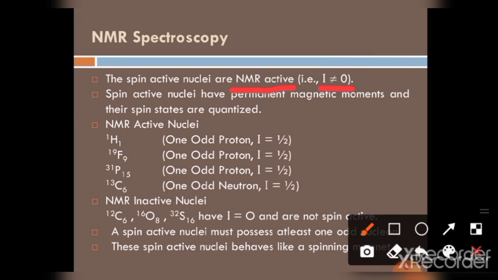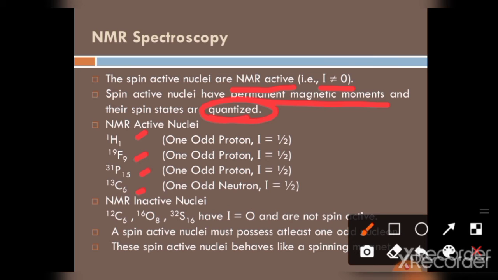The spin active nuclei have permanent magnetic moments and the spin states are quantized. The NMR active nuclei are hydrogen, fluorine, phosphorus and carbon-13; they have an odd number of nucleons. Hydrogen has spin 1 by 2, fluorine has 1 by 2, and phosphorus and carbon also have 1 by 2.